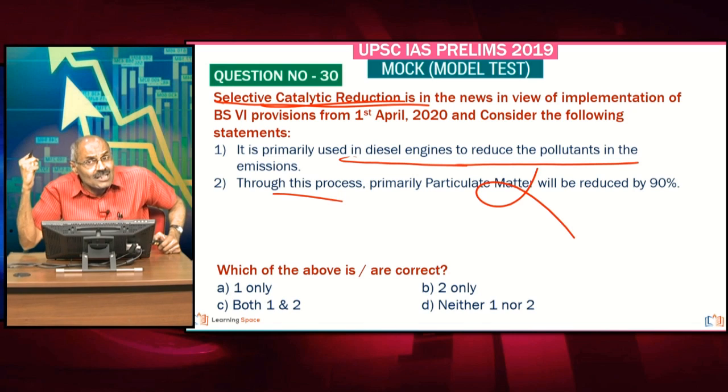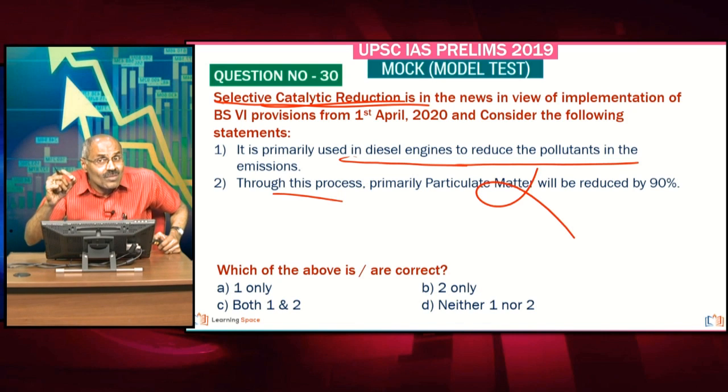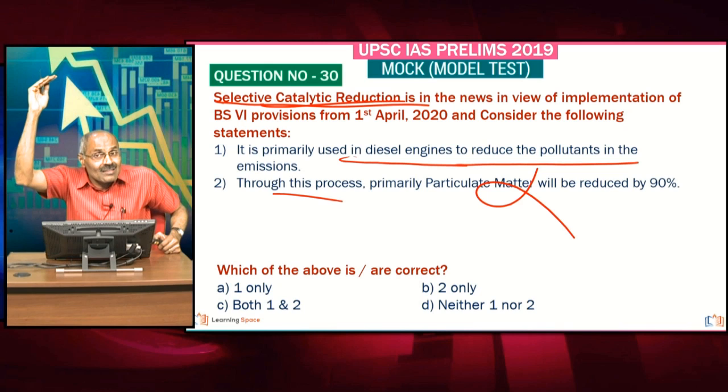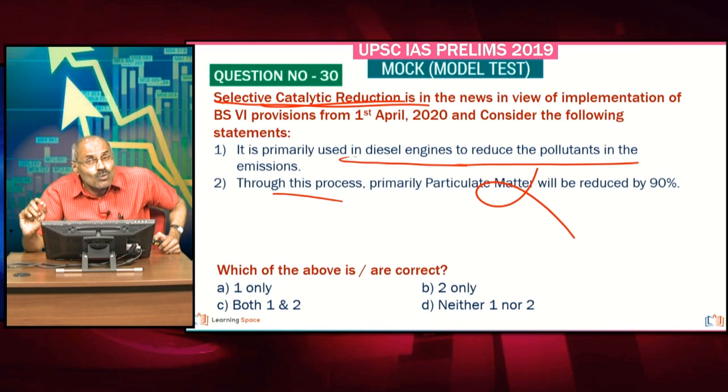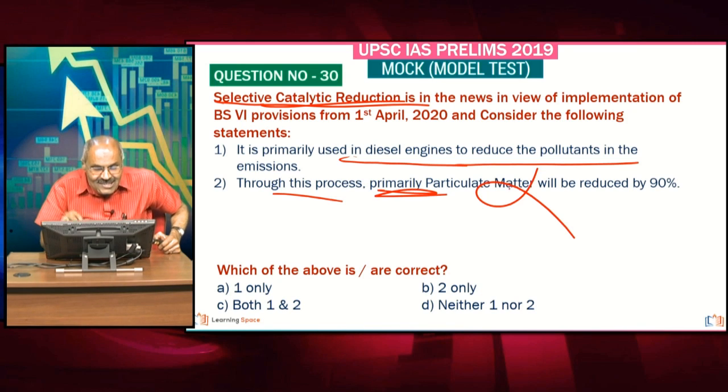Exact figures are not that important. What is important is that with the selective catalytic reduction, what is removed the most is nitrogen oxides, then hydrocarbons, carbon monoxide, then part of the particulate matter will also be removed. So primarily this is the catch. So one only is correct here.